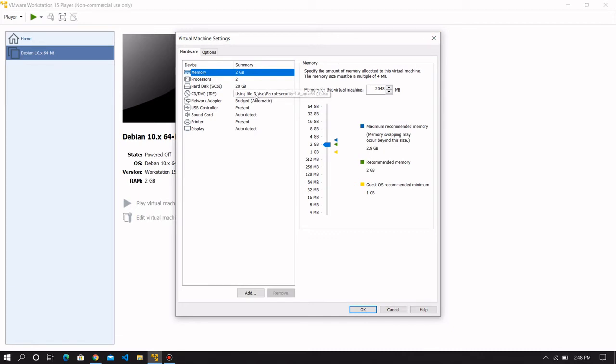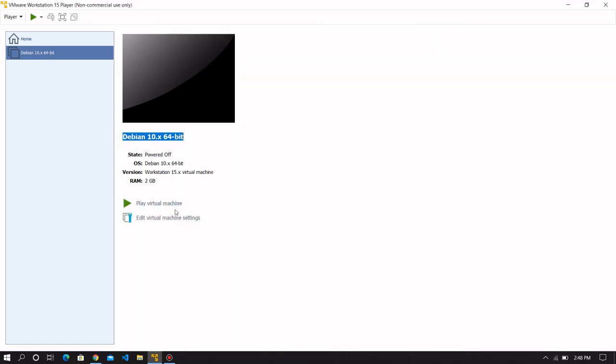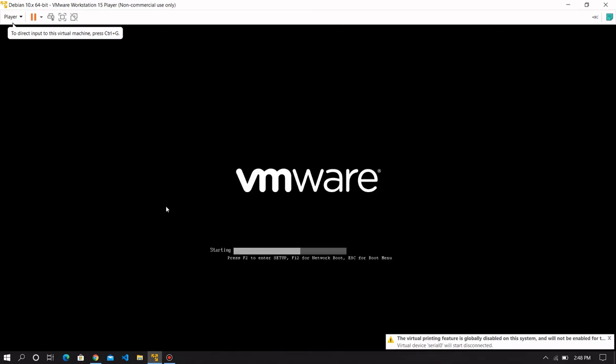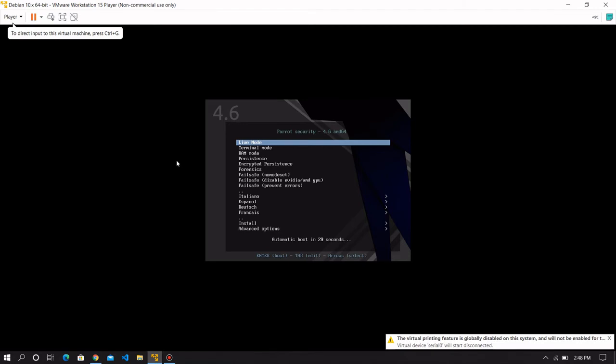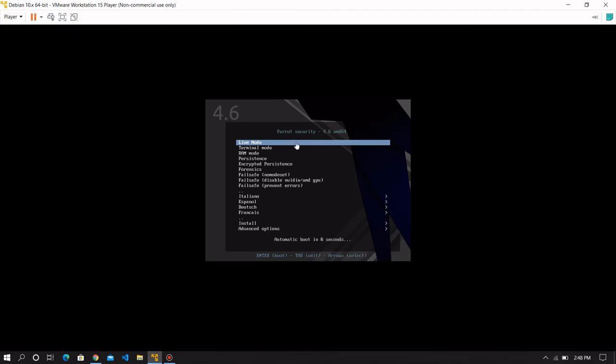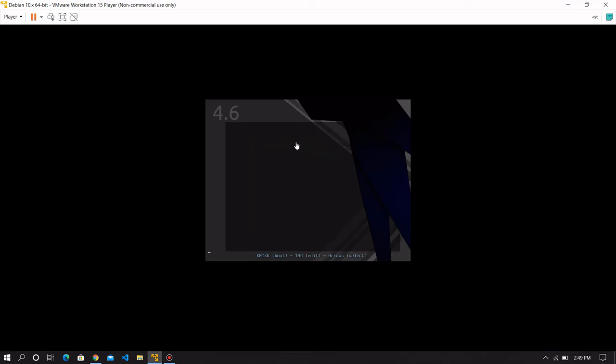Okay, now go to play virtual machine, and your operating system is now loading on the machine. If you want to install it, then you can go to the install option, or if you want to run it in terminal mode, you can go on terminal mode. I am going to run it on live.